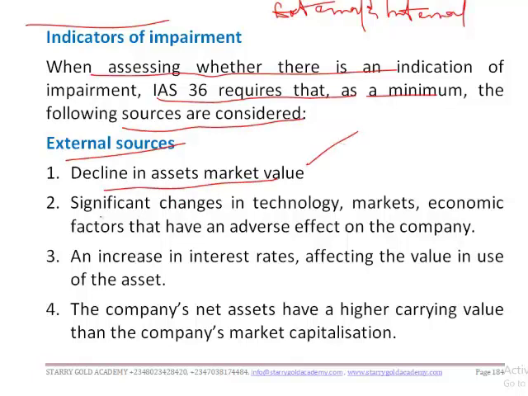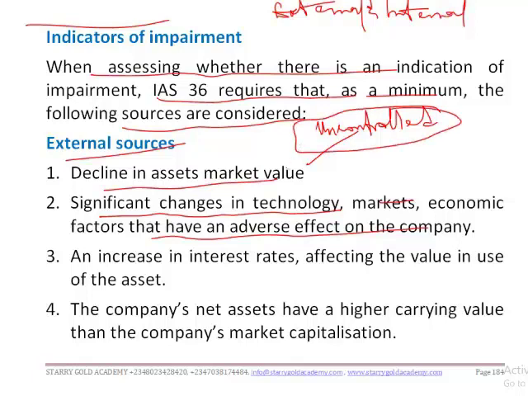that's an indication of impairment to that asset. Also, if there are significant changes in technology, market, or economic factors that have an adverse effect on the company. Mind you, all these indications are out of the control of the company. They are external factors that cannot be controlled by the company. So there is a decline in the asset market value, changes in technology, changes in market, consumer choices and the likes, and economic factors that have an adverse effect on the company.